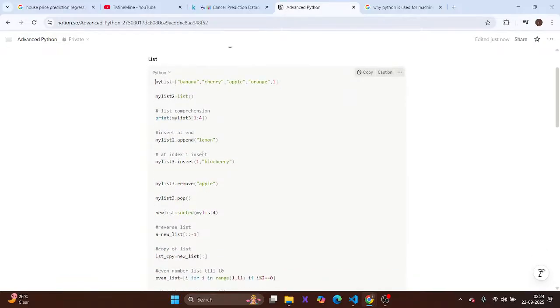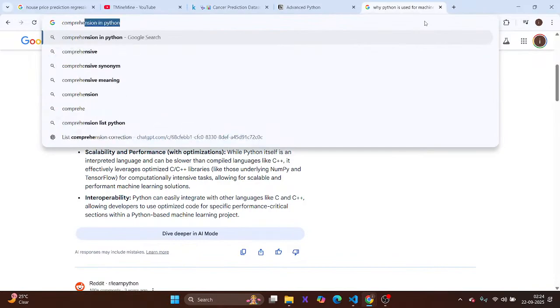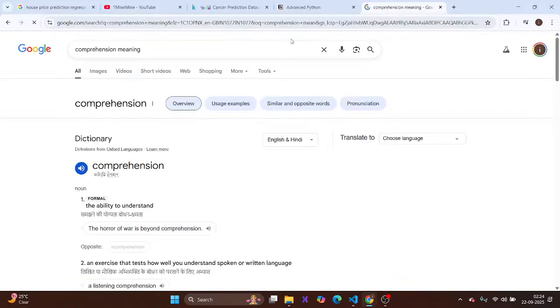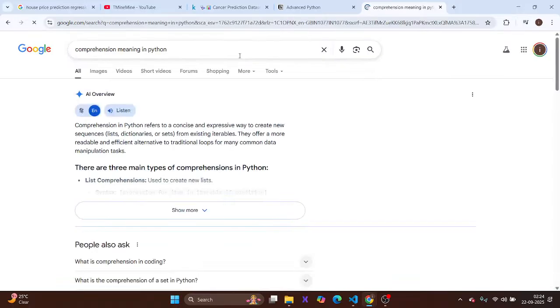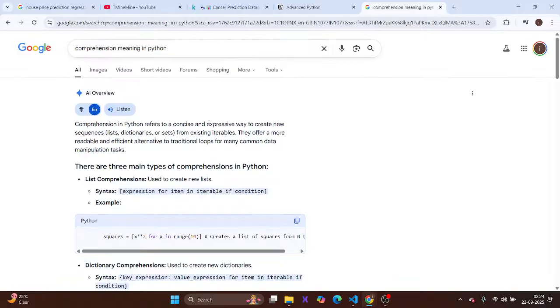Now coming to list comprehension. What is list comprehension? Comprehension means the ability to understand something, but in Python it refers to a concise and expressive way to create a new sequence.